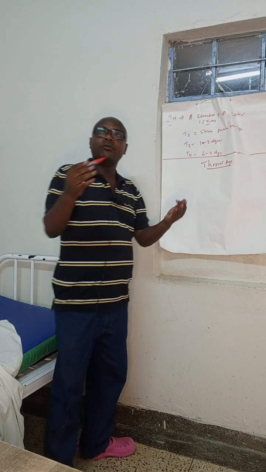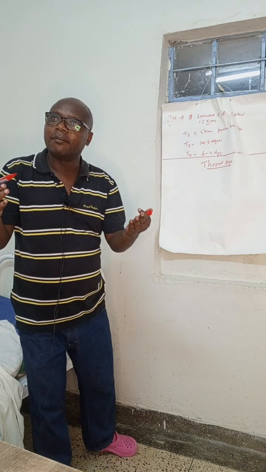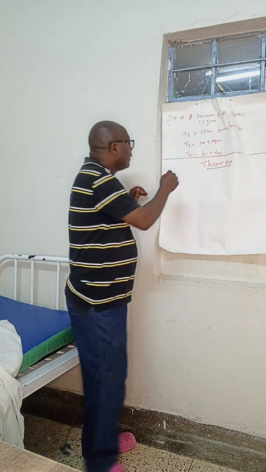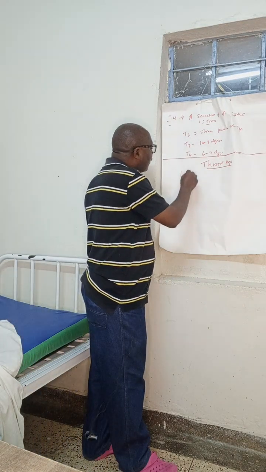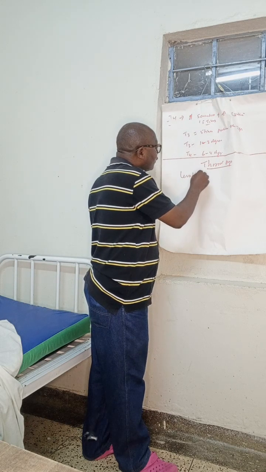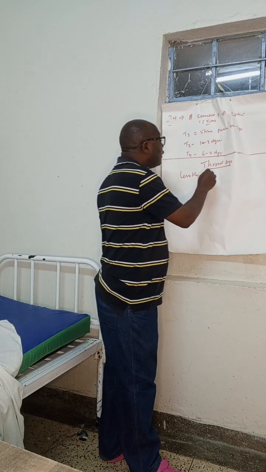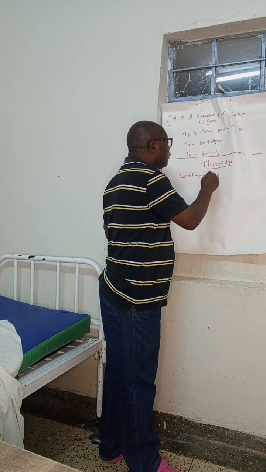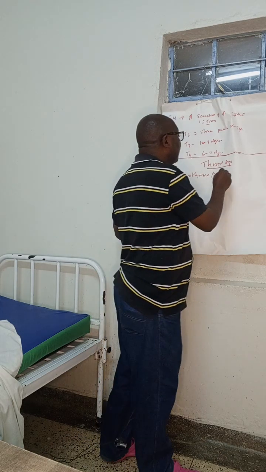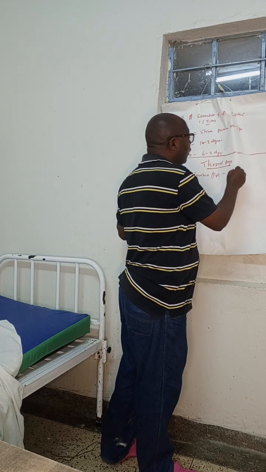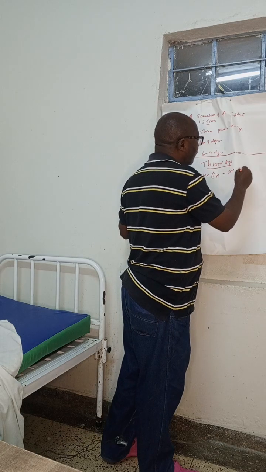Our two major drugs we are going to discuss are levothyroxine, which is T4. This drug can be an oral drug or also an intravascular drug.